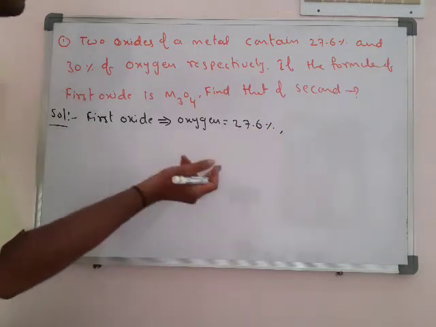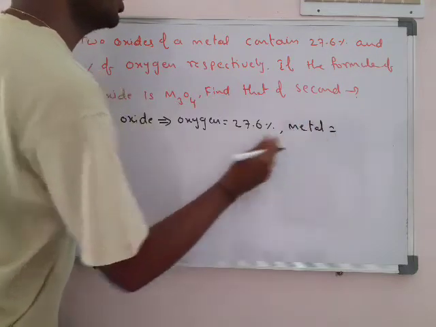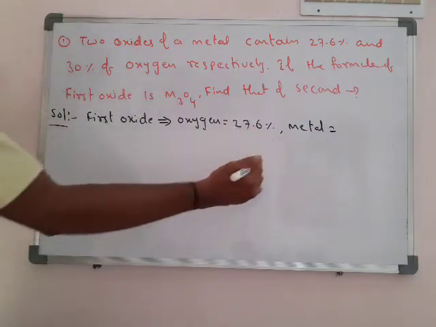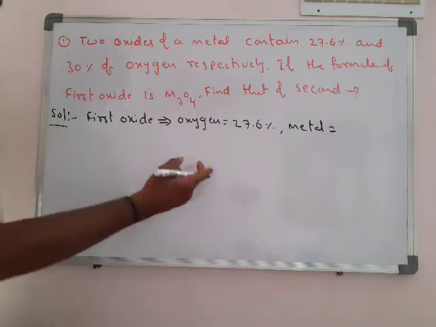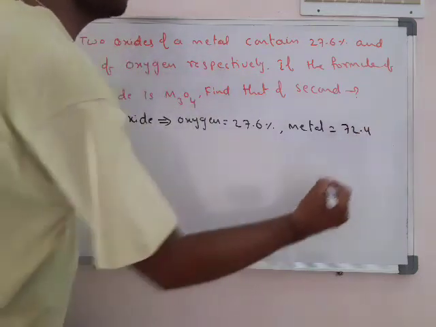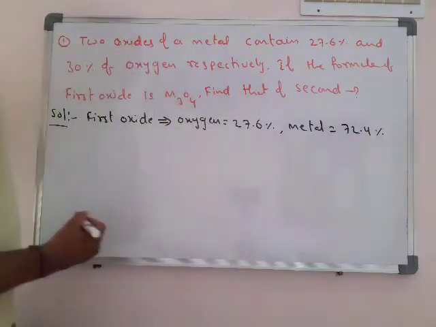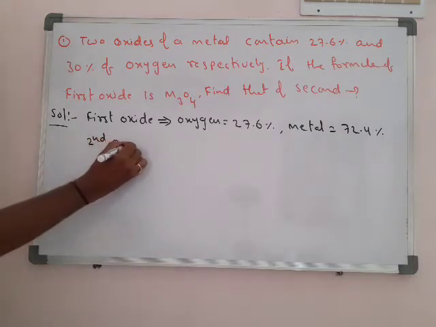So remaining is metal, M ante metal. So 27.6 oxygen undante what is the remaining percentage? Remaining is metal, that is approximately 72.4% of metal.